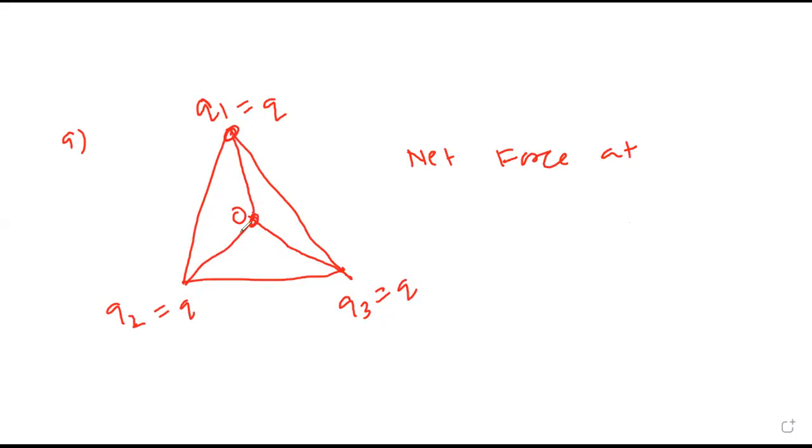Net force will be 0 because distances are the same and charges are the same, na? And the directions are such that this is an equilateral triangle. So this angle is 60, this will become 30 degree, this will be 120 degree. So net force at the centroid is 0, not because it is in equilibrium, but because the forces cancel each other.